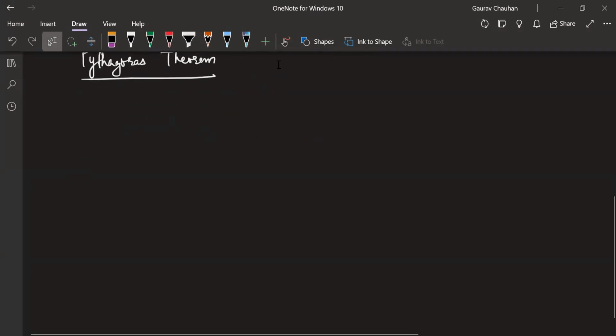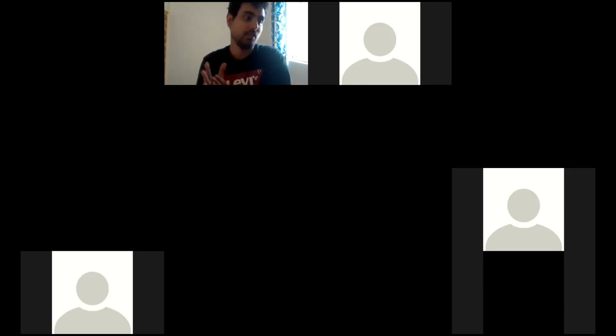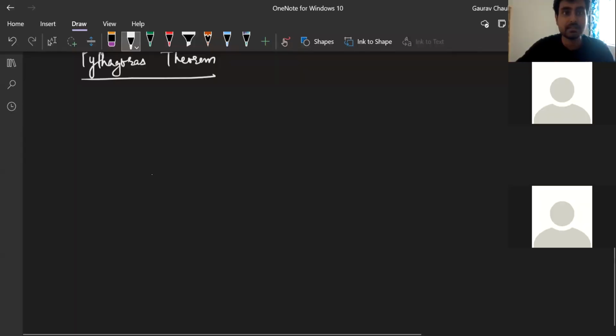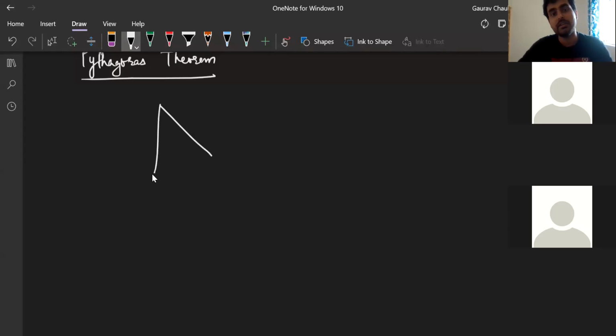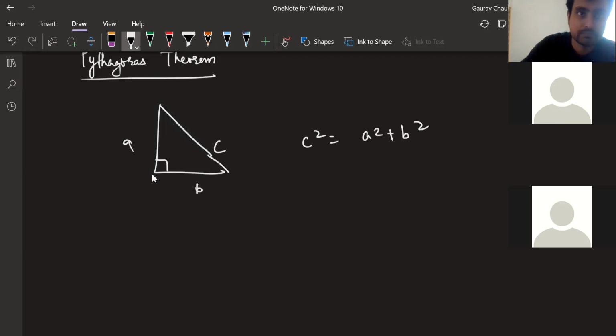Now, an important thing to note here, this is something which we have not done before. Usually, when we are told Pythagoras theorem, we have just drawn a right triangle and written A, B, C, and written C square equal to A square plus B square. This is right.